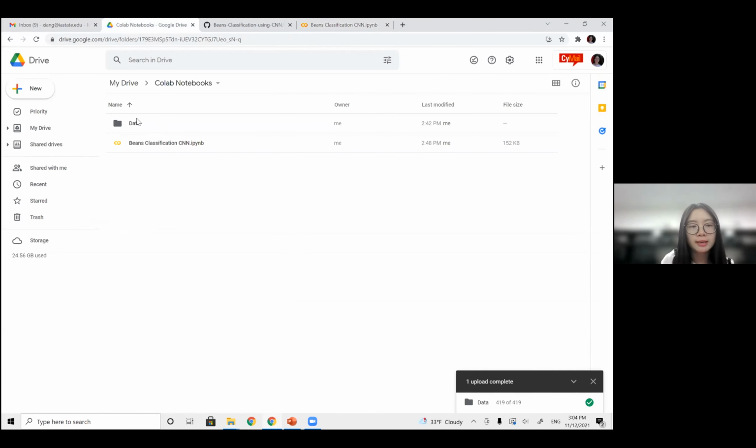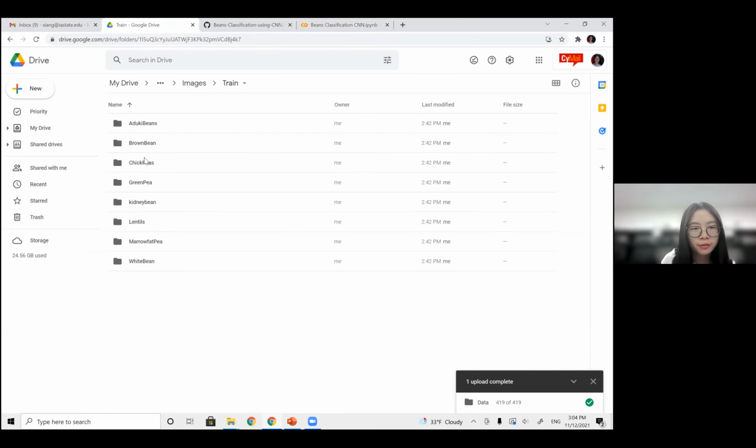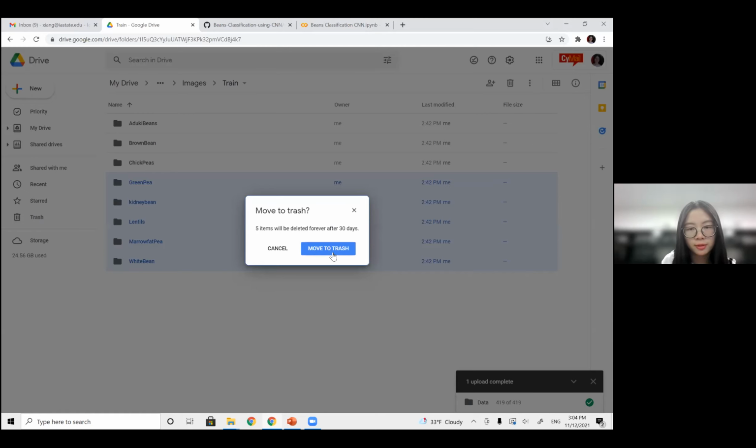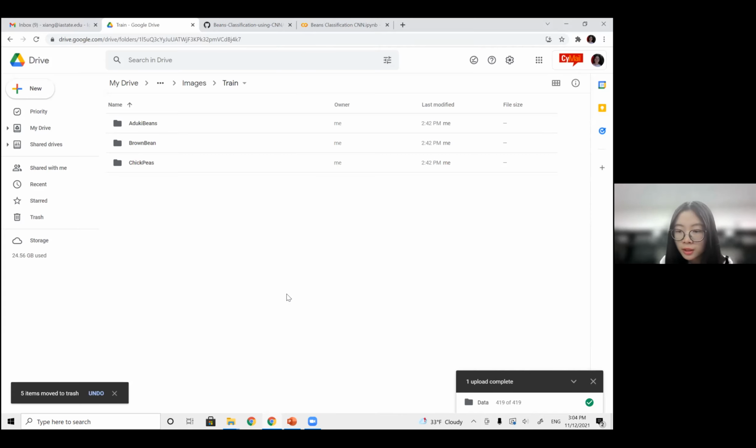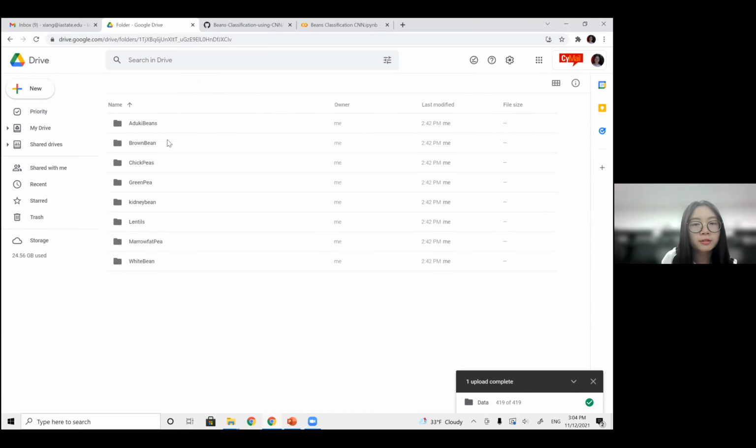So our first step is going to be removing some image data. For example, we only reserve the first 3 classes and remove the last 5 ones. Okay, and do the same for the test folder.